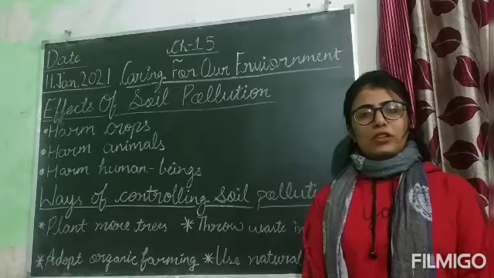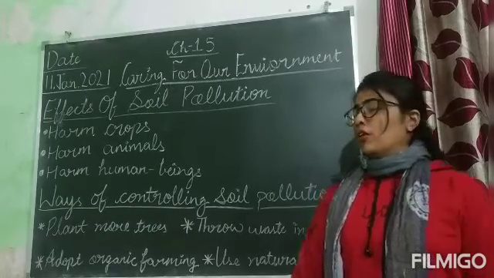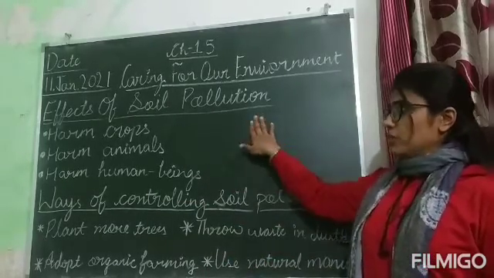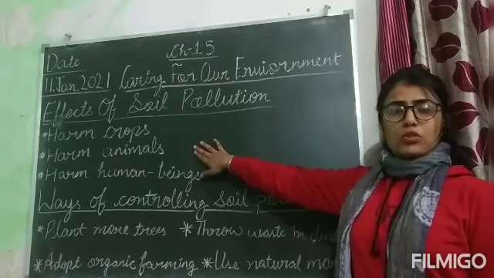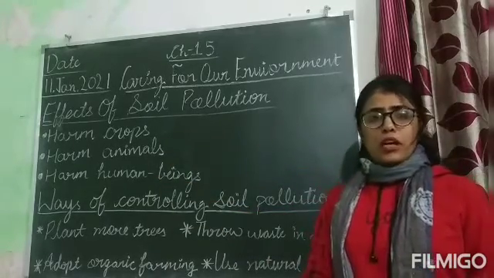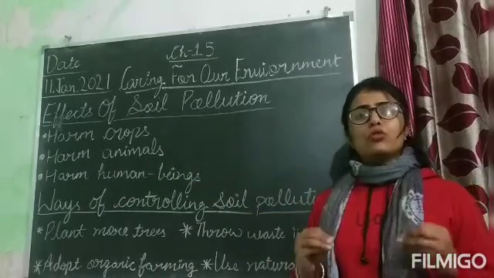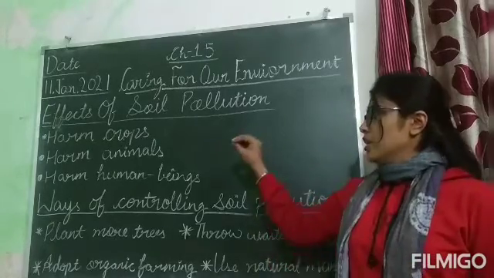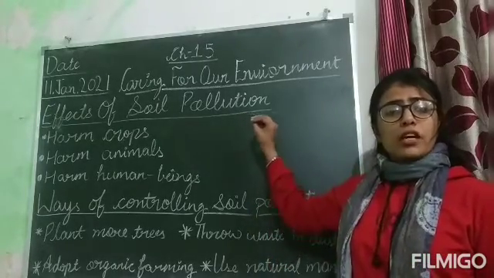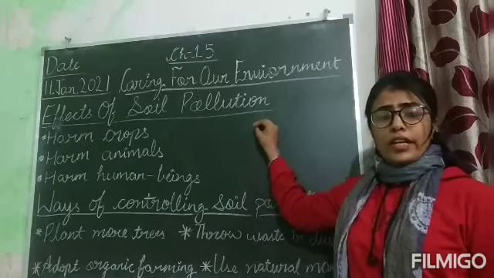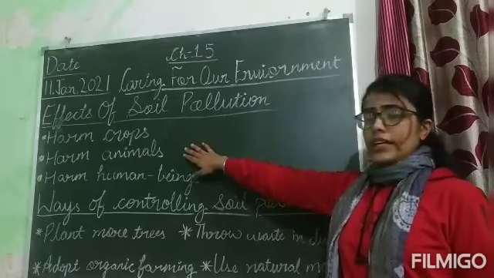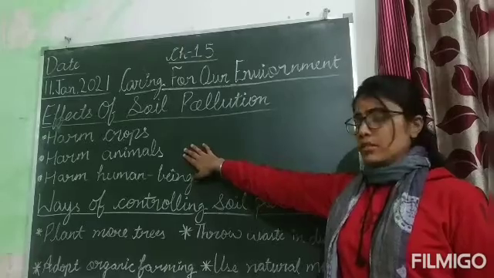There are some effects of soil pollution. What are those effects, my children? Effects of soil pollution: harm crops. Soil pollution harms crops. If we are using too many chemicals to grow the crops and plants, these chemicals are very harmful for our soil. It degrades the quality of soil also, and also it harms our crops.